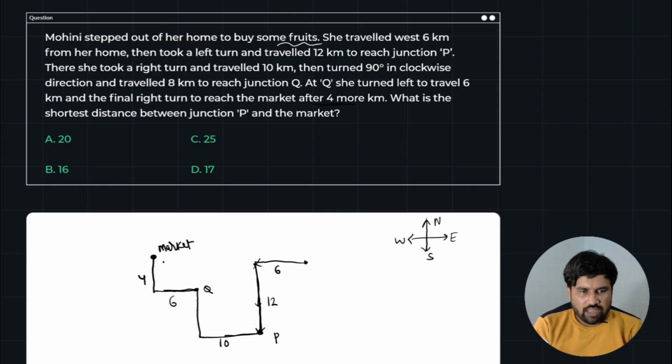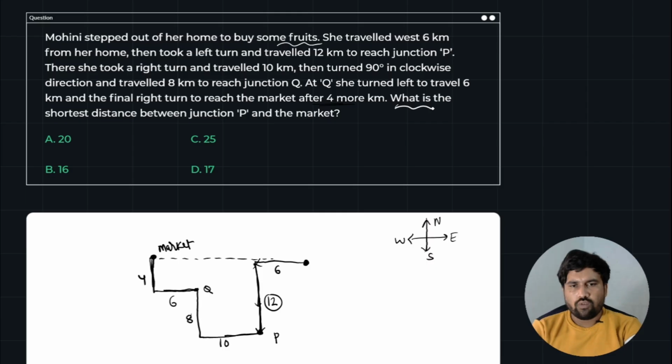And remember guys, these two lines are in the same line. Why? Because the vertical displacement is 12 here, and vertically she has traveled 8 kilometers here and 4 kilometers here. So the market and her house are in the same line. So what is the question we will see first? What is the shortest distance between junction P and the market?